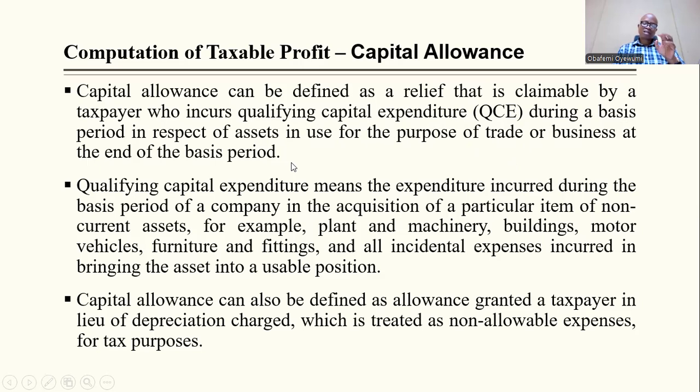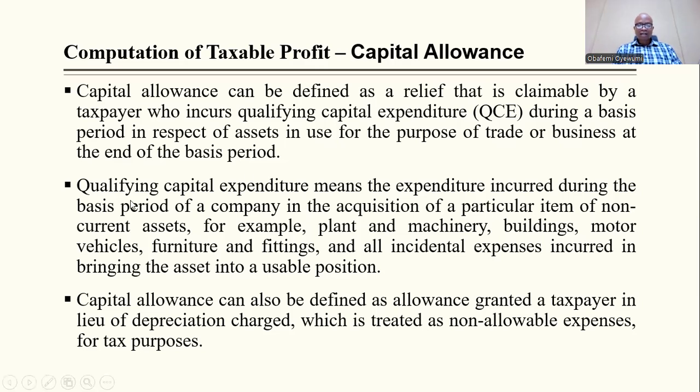So now we talk about depreciation, we talk about capital allowance. At the end of each year, usually you charge depreciation, but you can't take depreciation to the taxman. All right. So the taxman will deduct what they call capital allowance. Because you are using that asset, they've allowed you to deduct the capital allowance.